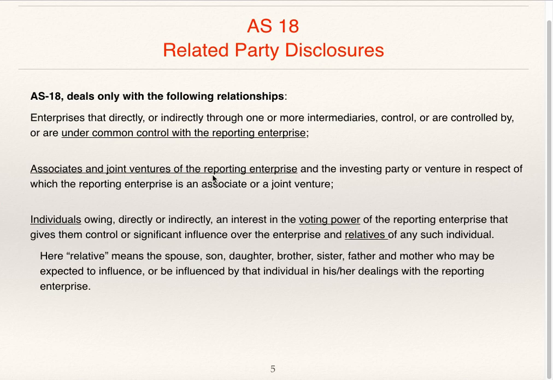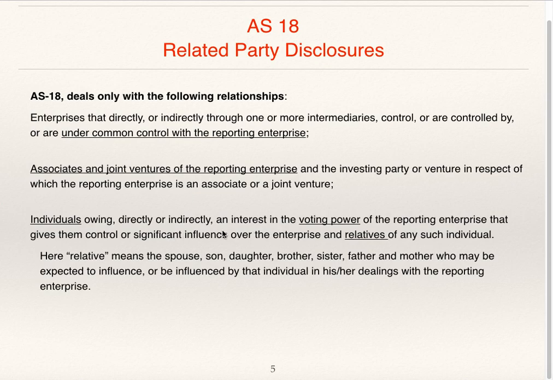Associates and joint ventures of the reporting enterprise, and the investing party or venturer in respect of which the reporting enterprise is an associate or joint venture. If one enterprise is having 20% to 50% share capital of another company, then it is known as associate, and if they are having temporary partnership, then it is known as joint venture.